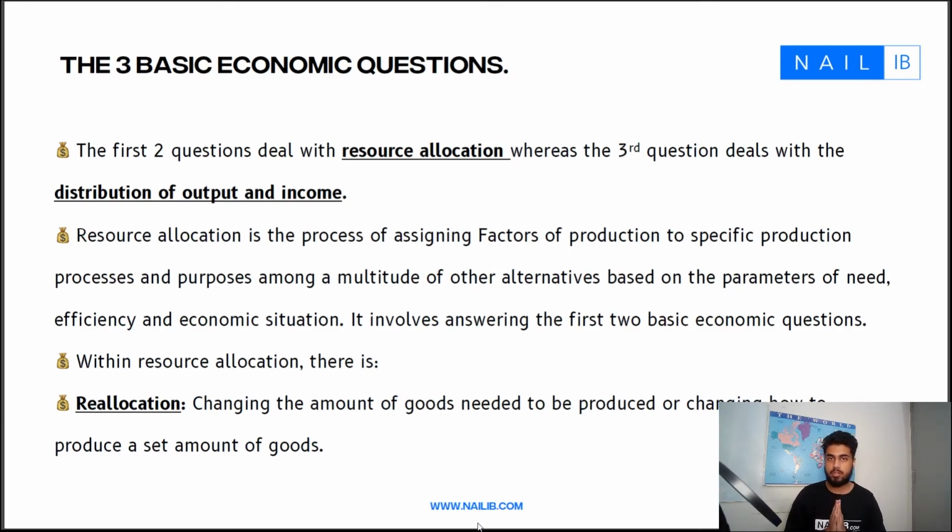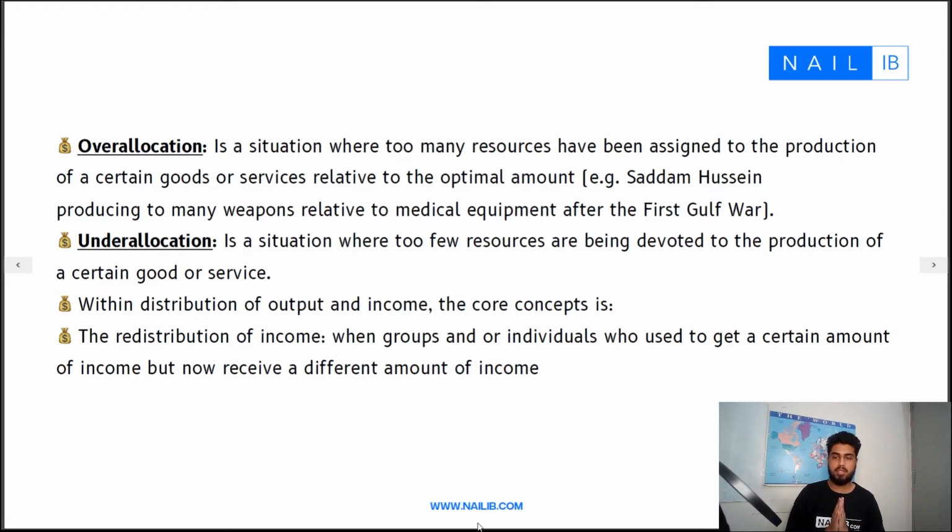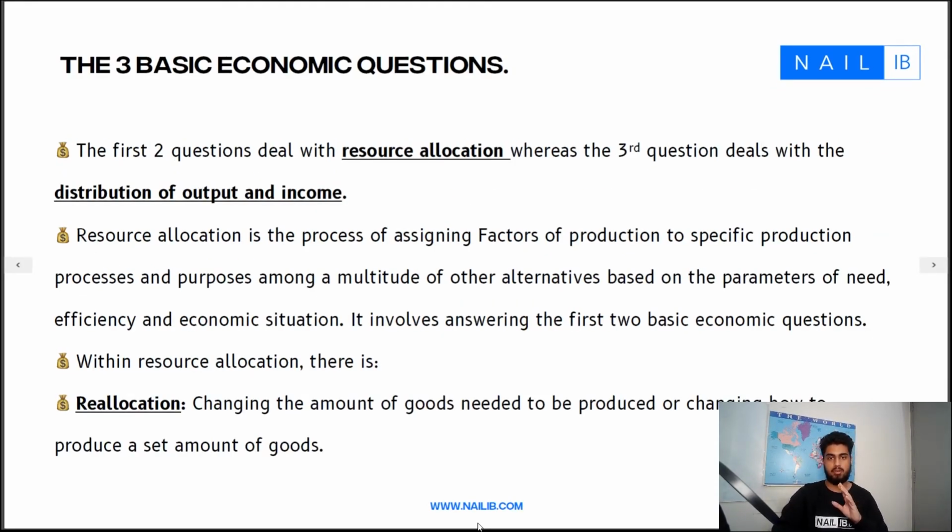The distribution of output and income in an economy is essentially the basis for the third question, for whom to produce for. Who gets the output produced in an economy? Essentially, we see that there is a very strong relationship between an economy's policy and how much equality there is in terms of resource equity. Does everyone get what they want or not? Now, in terms of resource allocation, there are three very important concepts.